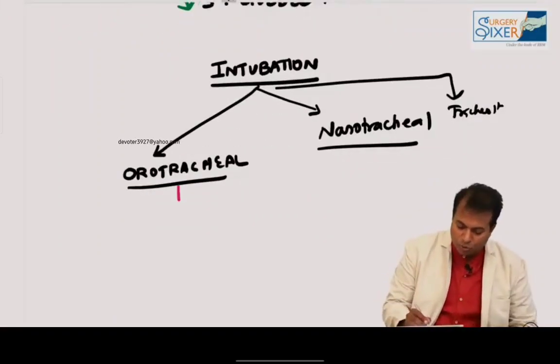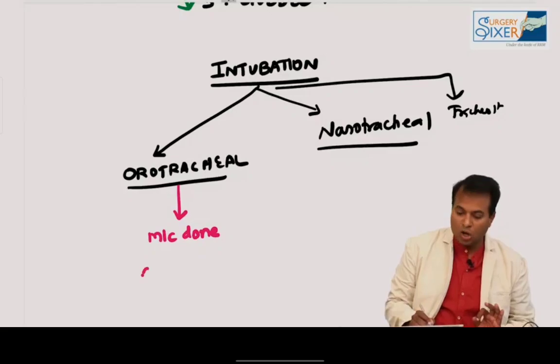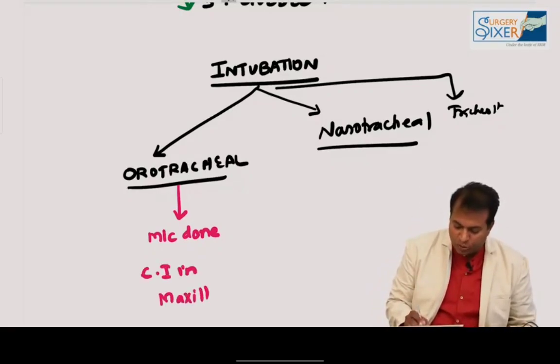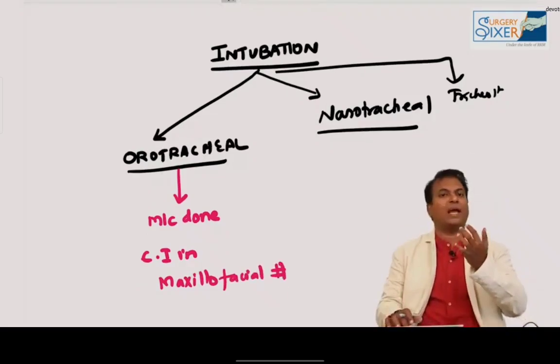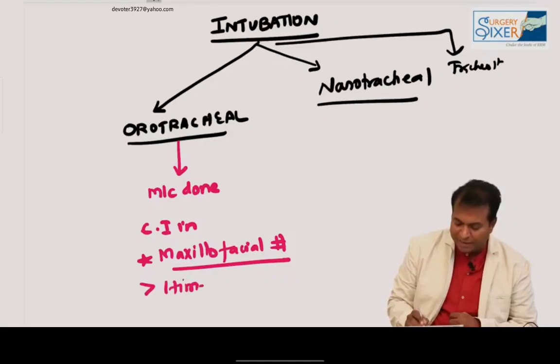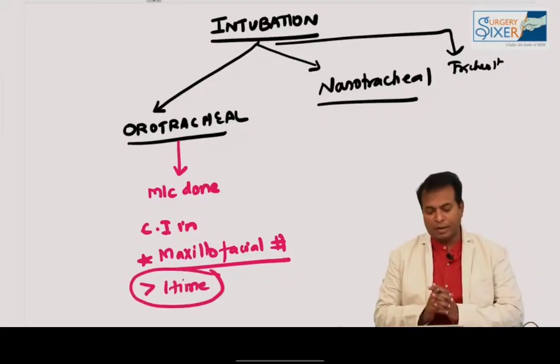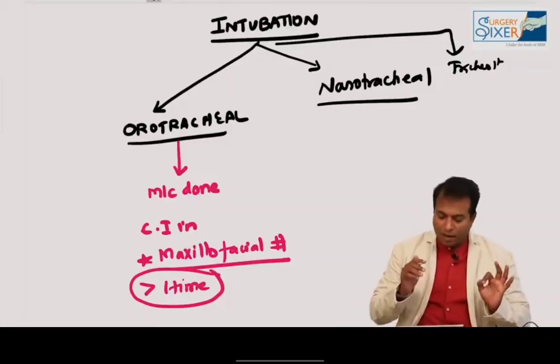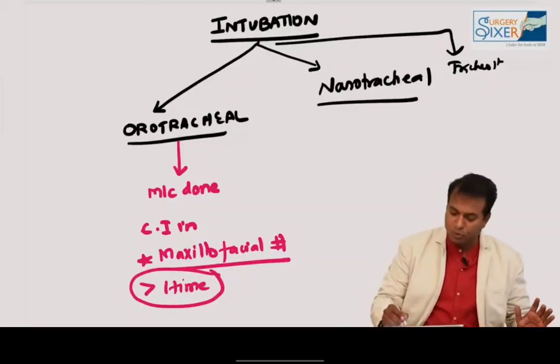Orotracheal intubation: what are the points you should know? Orotracheal intubation is the most commonly done method of intubation, and it is contraindicated in maxillofacial injuries if attempted more than one time. In a maxillofacial injury, you can do intubation one time. If orotracheal intubation fails, we should not attempt it a second time. The second time, you should go for a tracheostomy.